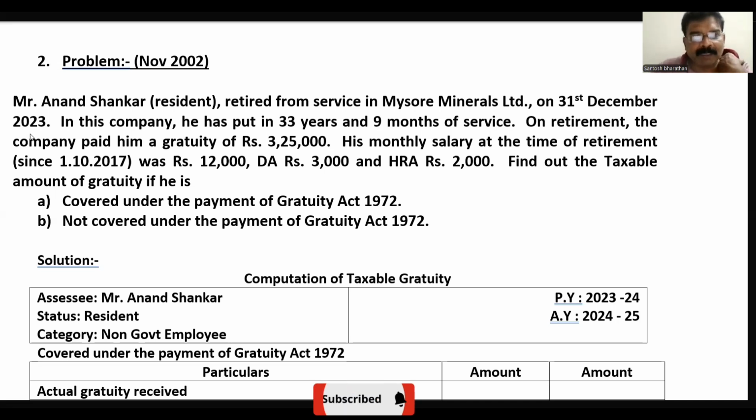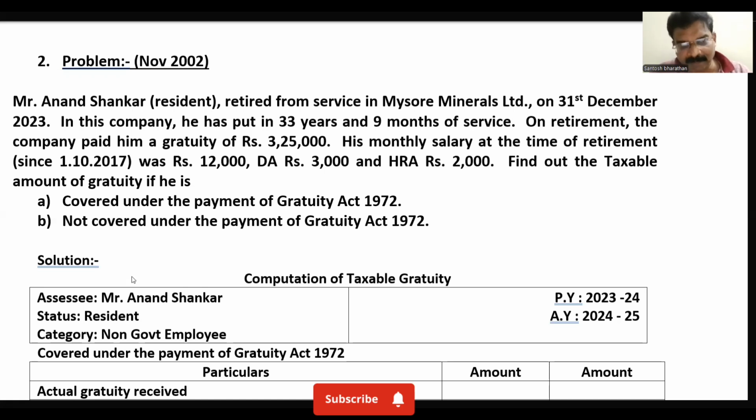On retirement, the company paid him a gratuity of rupees 3,25,000. His monthly salary at the time of retirement since 1/10/2017 was rupees 12,000, dearness allowance 3,000 and HRA rupees 2,000. Find out the taxable amount of gratuity if he is covered under the Payment of Gratuity Act 1972, and if not covered under the Payment of Gratuity Act 1972.